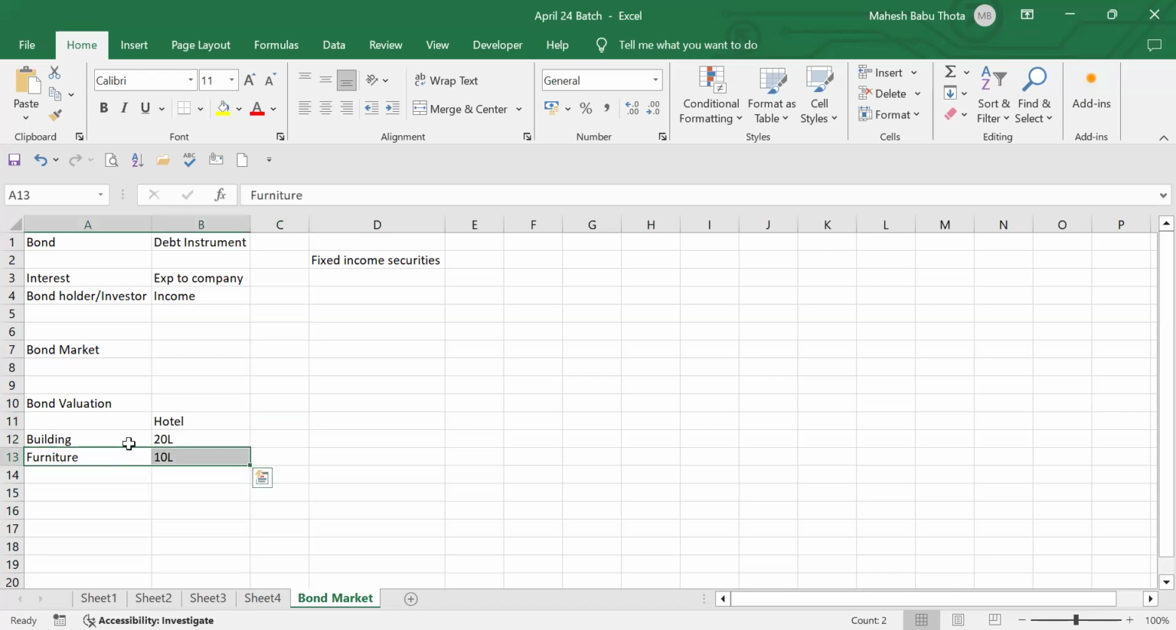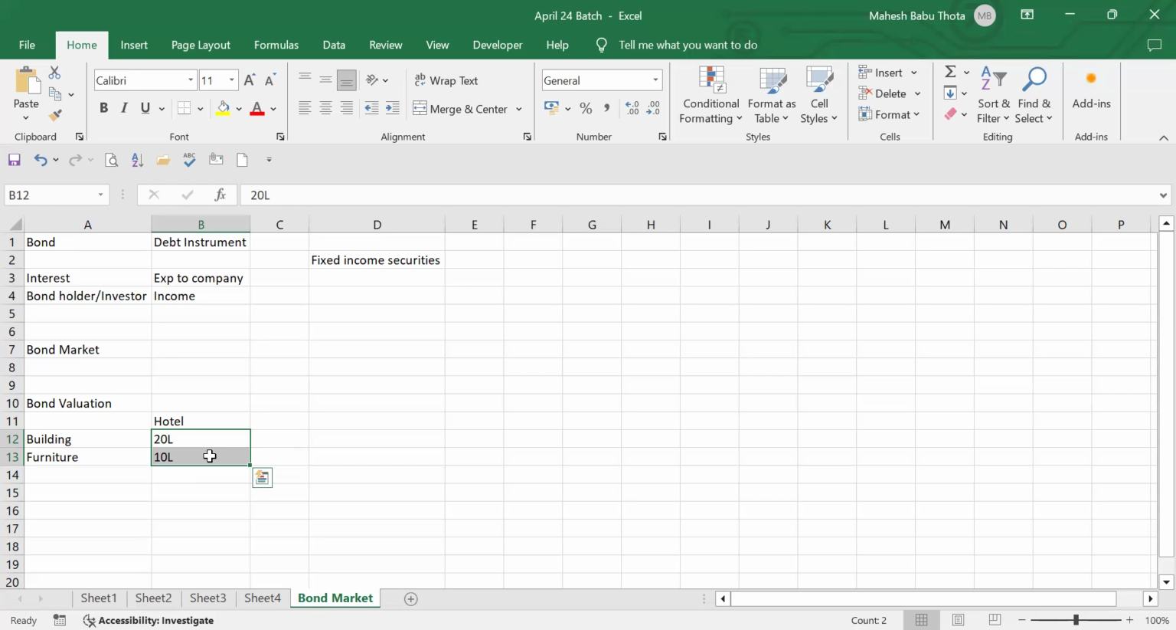Suppose they want to sell the hotel to someone else, how will you value that hotel? Is it going to be more than 30 lakhs or 30 lakhs only? Can we pay 30 lakhs for that hotel? No, more than 30 lakhs. So basically, how are you valuing this hotel? Goodwill. Yes, the goodwill part. How are you valuing this goodwill?